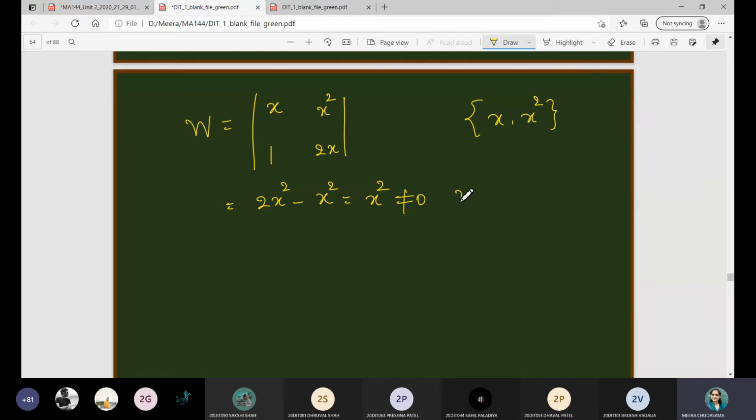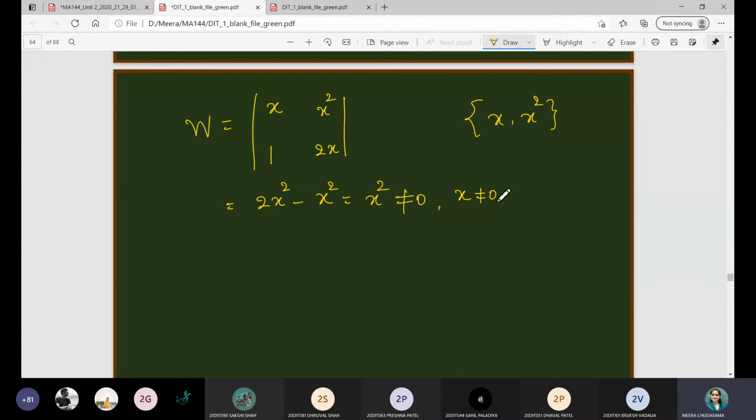Whereas if we choose x and x square, one represents the straight line, one represents the parabola, in that case what will the Wronskian be? Now two functions are given, therefore the determinant will be of order 2 cross 2. The first solution is x, the second one is x square. The derivative of x is 1, here the derivative will be 2x, so you can see that it is 2x square minus x square, that is equal to x square, which is not equal to 0 whenever x is not equal to 0, right?